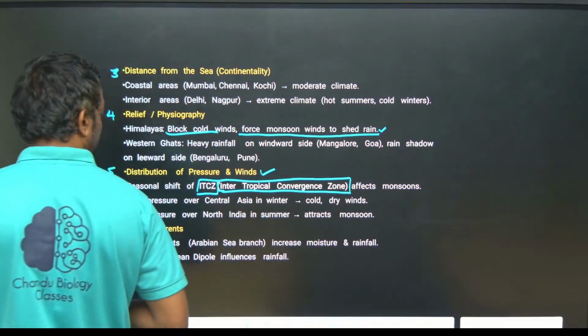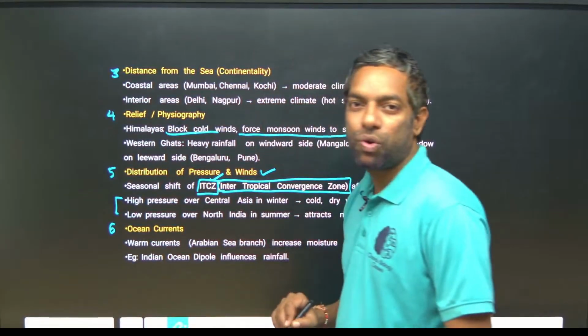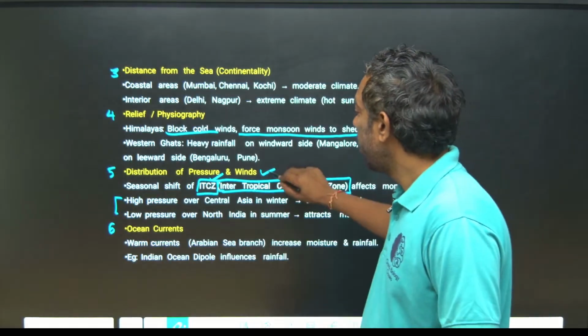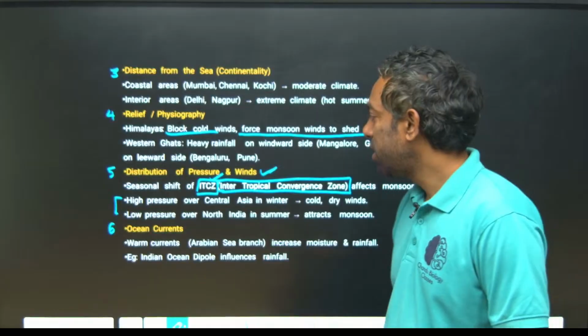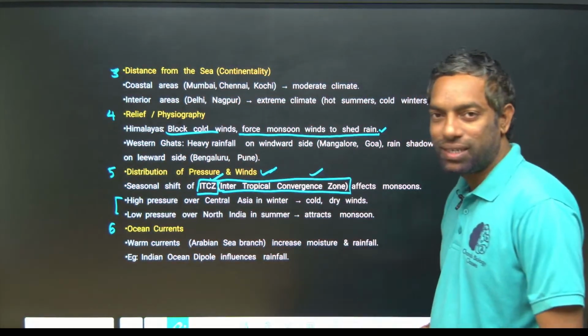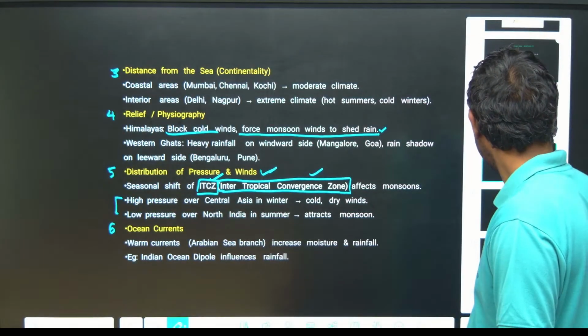Two points. ITCZ, the intertropical convergence zone. Okay, I am going to explain it, don't worry. What happened? What is the convergence? Yes, I am going to explain it.